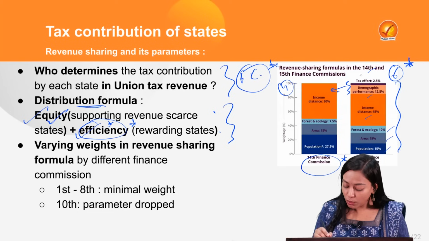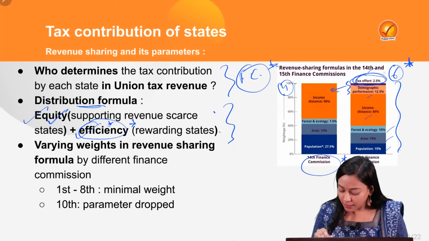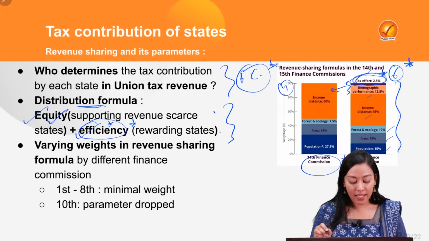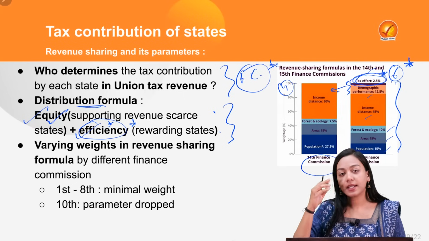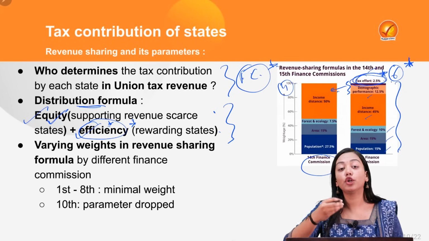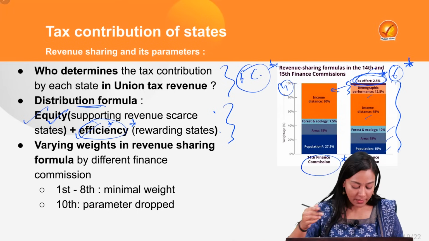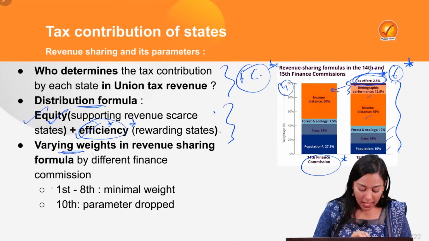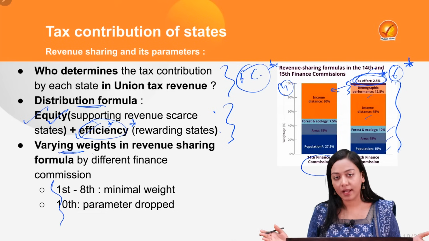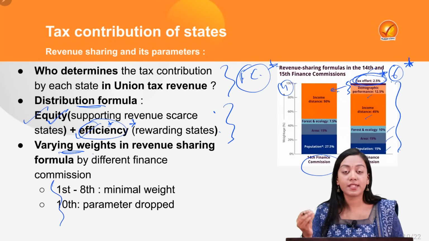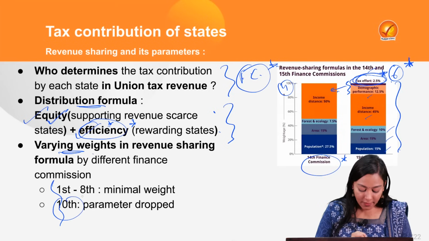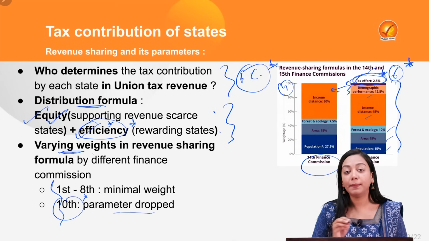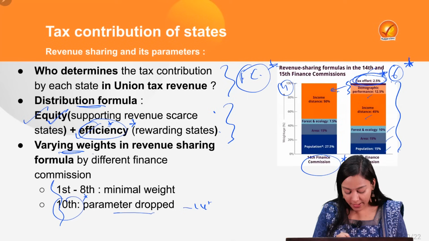Now coming back to the tax effort parameter, which is the topic of our discussion. This shows how much tax a state is contributing towards the centre's revenue pool. Now, of course, it has varying weights in the revenue sharing formula. As you can see, from the 1st to the 8th Finance Commission, it has minimal weight, less than 1%. And in the 10th Finance Commission, the parameter was completely dropped till the 14th Finance Commission.